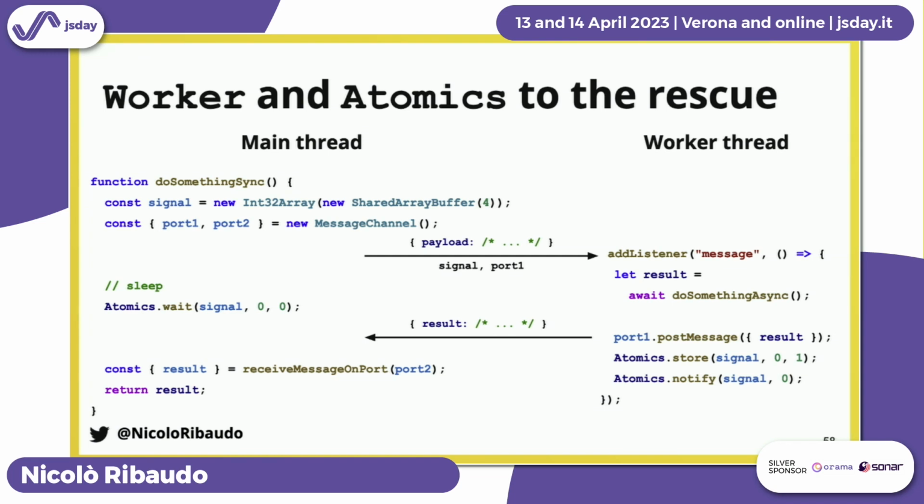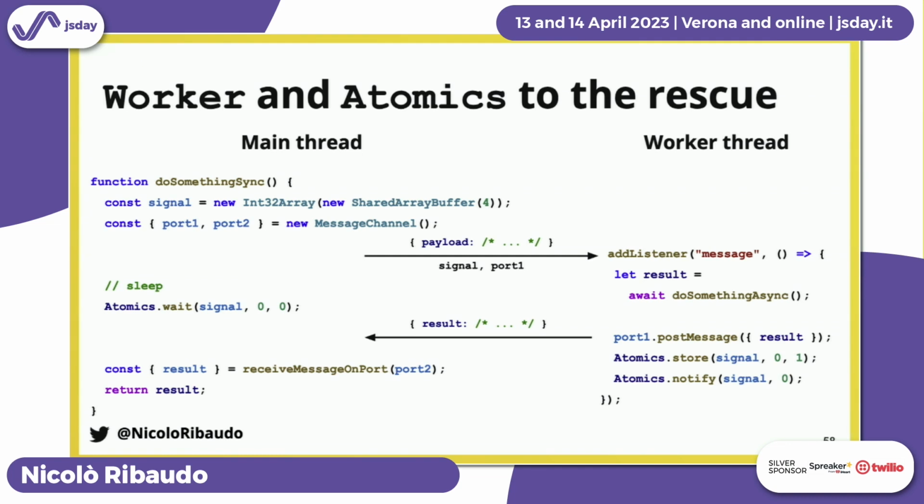Then we have our worker thread. And they need some way to communicate and to synchronize with each other. So the main thread creates a shared array buffer, which is raw memory you can share and access at the same time between different threads. And it needs to create a message channel, which is a Node.js API for communication, not only raw memory, but actually structured objects and other JavaScript things, between multiple threads. The main thread sends the payload, with all the information about the task to perform, and this communication port to the worker thread.